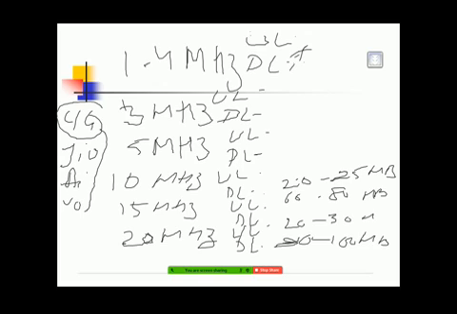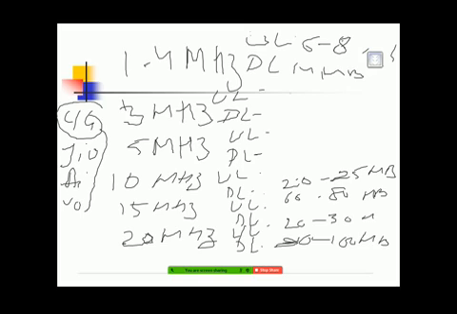So here you get 6 to 8 MB, and here you get 14 MB.